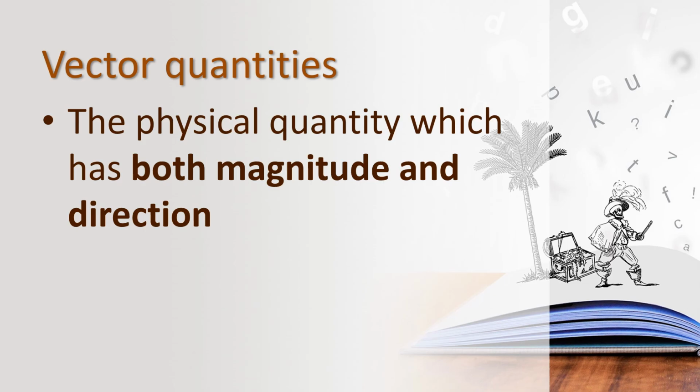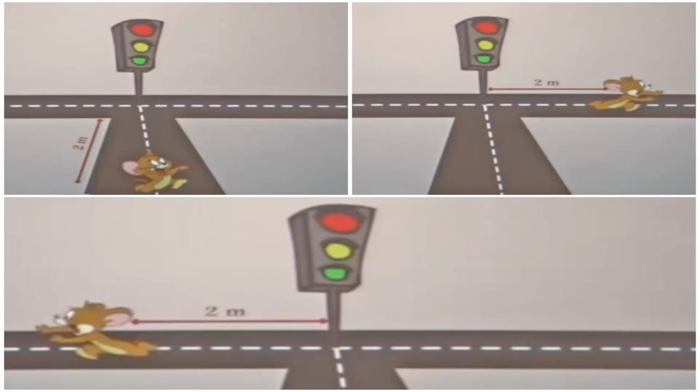Let us see some examples. Children, here Tom comes to know that Jerry is 2 meters from the traffic signal. So Tom is really happy. He is excited that he can hold Jerry. So Tom rushed to that signal. After reaching the signal, he got confused. Why, children? Do you know why?